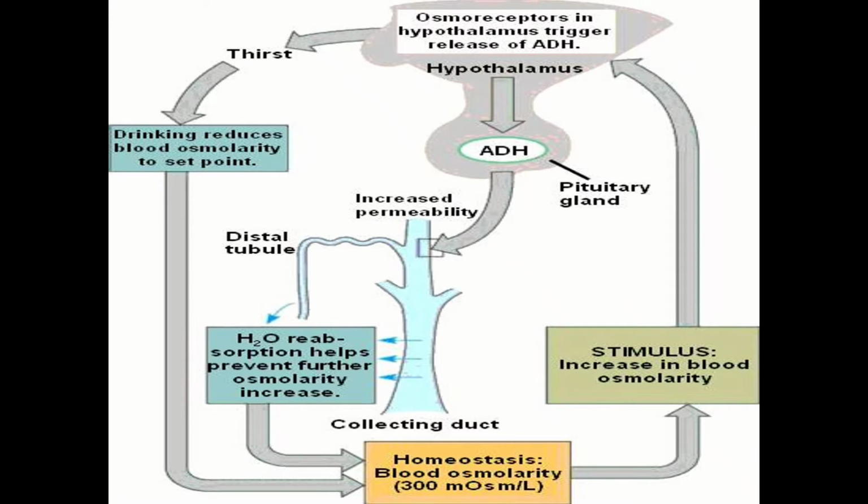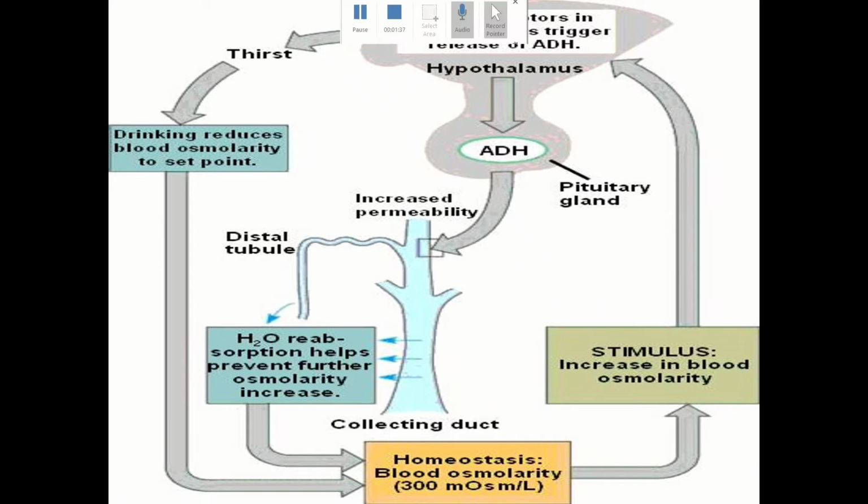So, changes in the blood volume, body fluid volume, and ionic concentration activate osmoreceptors in the body. Next, first we have regulation of kidney function by hypothalamus. When there is a change in blood volume, body fluid volume, and ionic concentration due to loss of fluid from the body, the osmoreceptors are activated, which stimulate hypothalamus to release antidiuretic hormone, that is ADH, or vasopressin from the posterior lobe of pituitary gland.